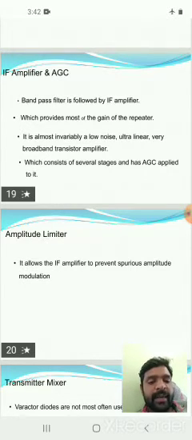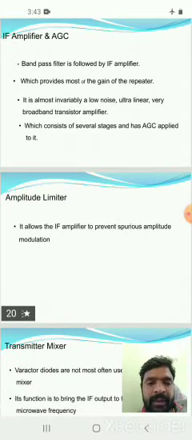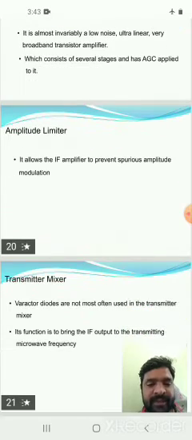If any distortion occurs in the amplitude levels, the amplitude limiter eliminates it. If we have any fluctuations in the amplitude levels of the IF amplifier output, they can be eliminated by the amplitude limiter. Then the amplitude limiter output is given to the transmitter mixer.